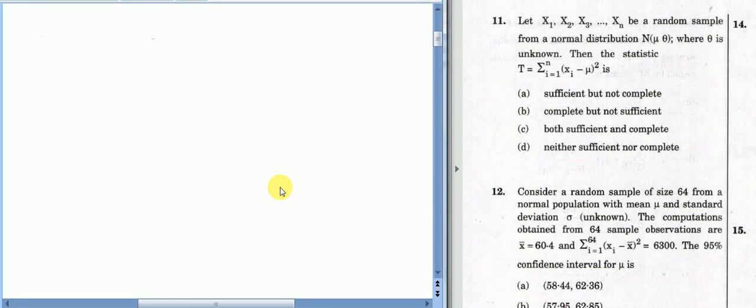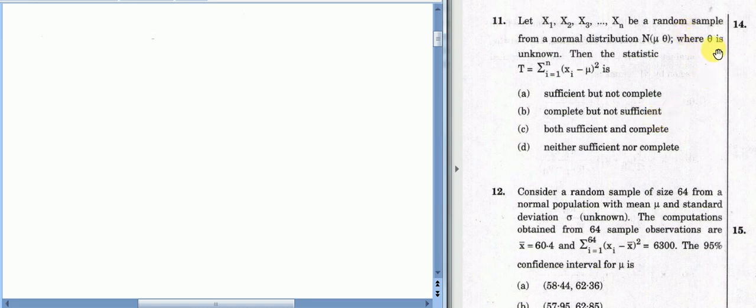In this series of ISS 2019 paper 2 solution, the topic is statistical inference. Our first question to discuss is: let X1, X2, ..., Xn be a random sample from a normal population N(mu, theta), where theta is unknown. Then is the statistic T = summation (Xi minus mu) square sufficient or complete? We need to check that.